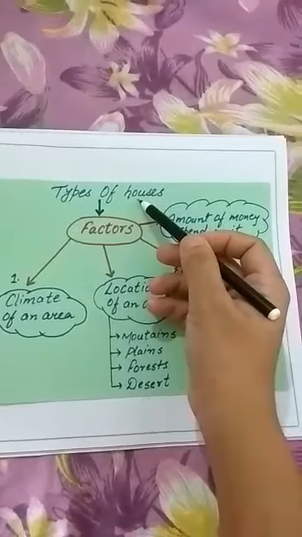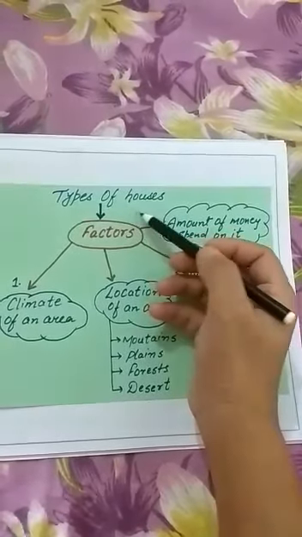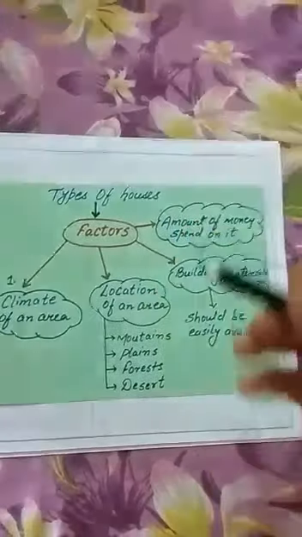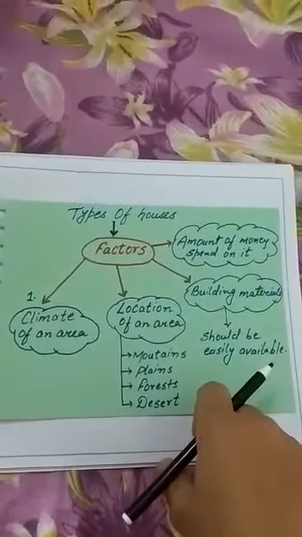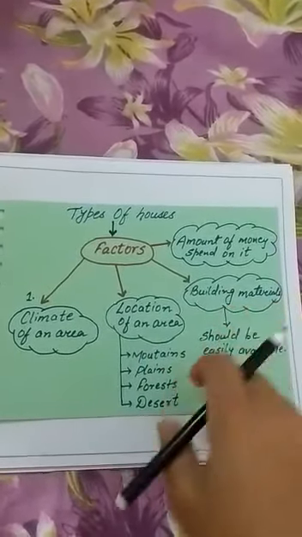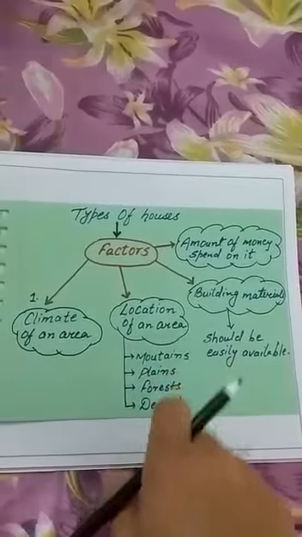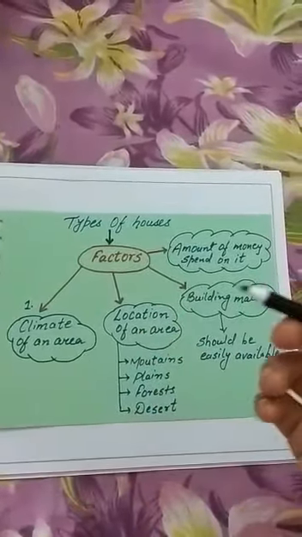So what are the factors and conditions on which the different kinds of houses depend? So let us start with an example. As we all move from one place to another or from one city to a different city, you all observe that the houses are different in different areas or in different cities.